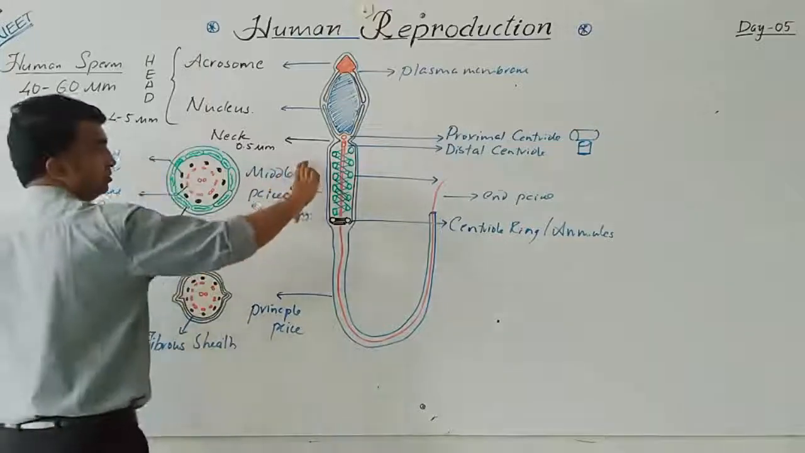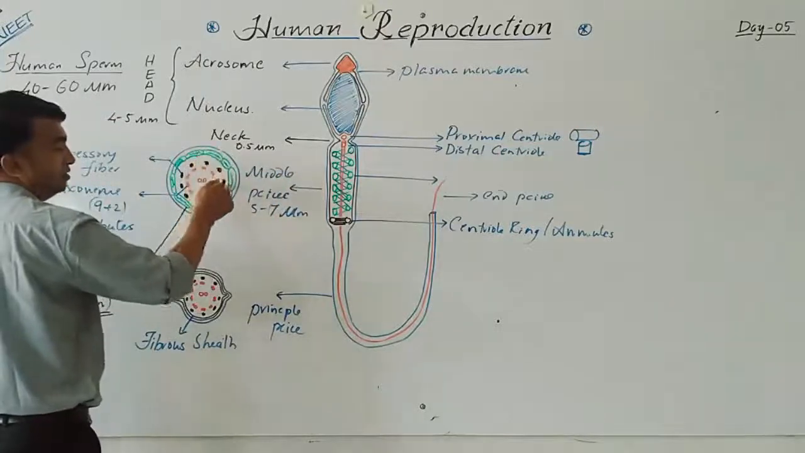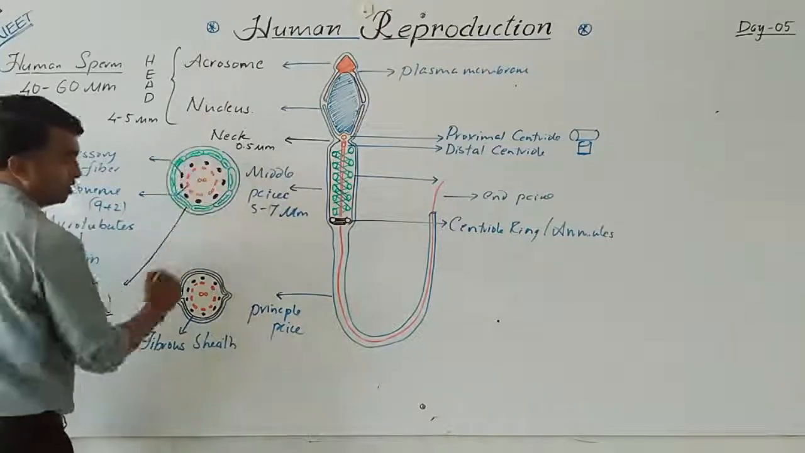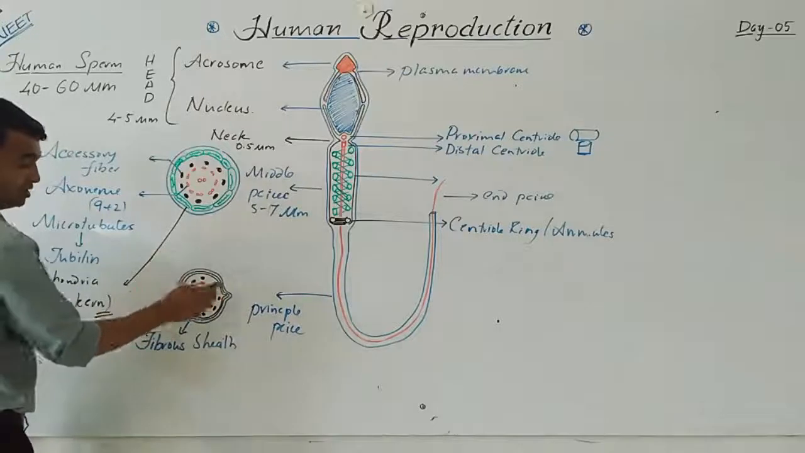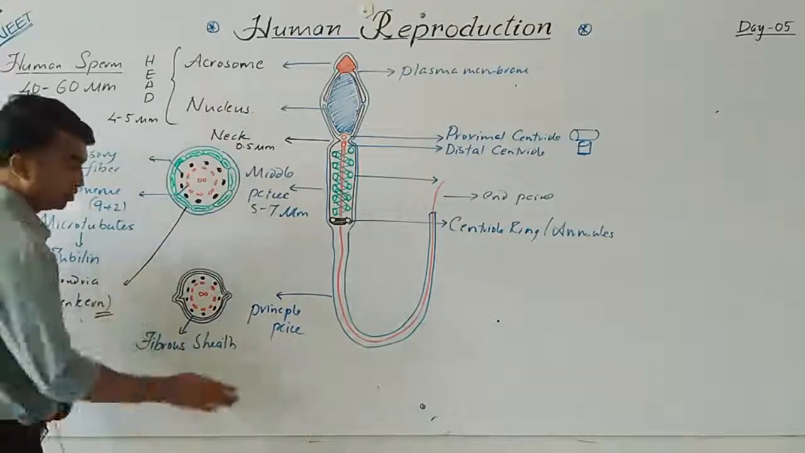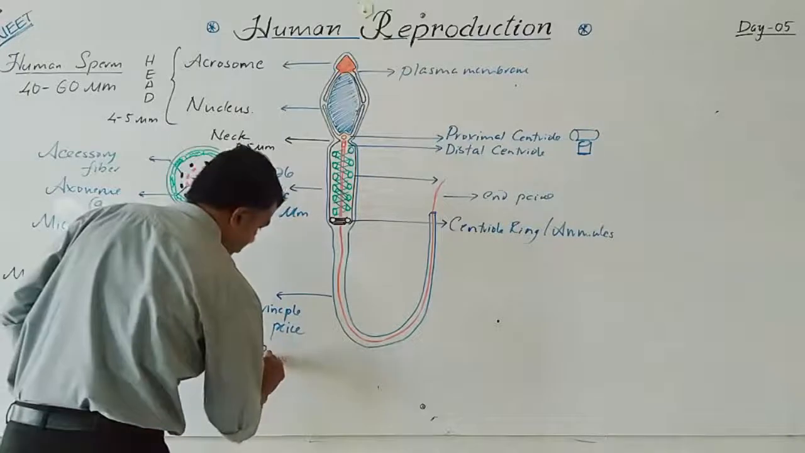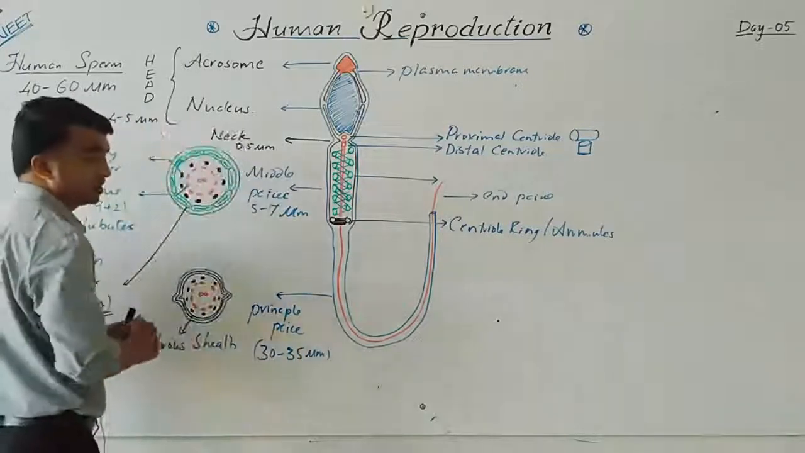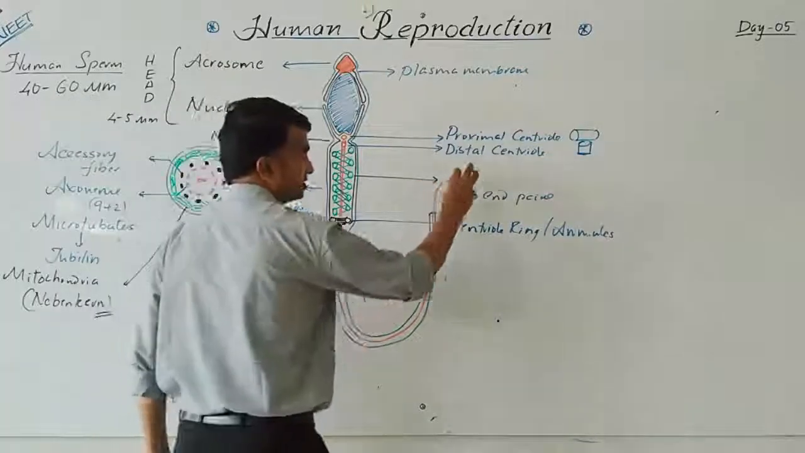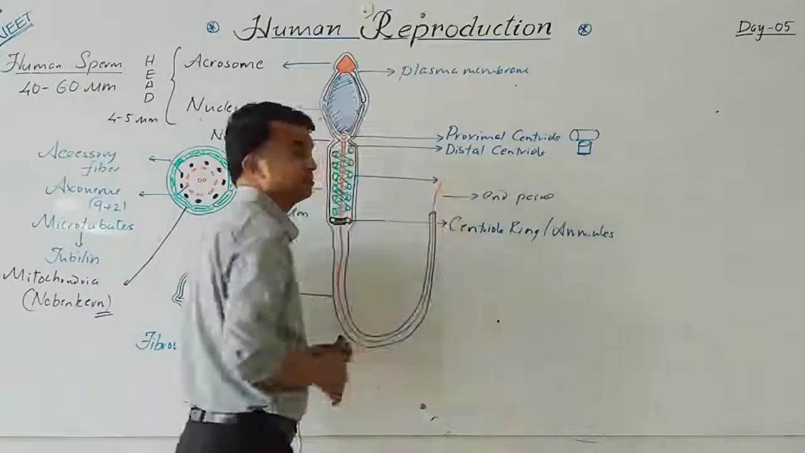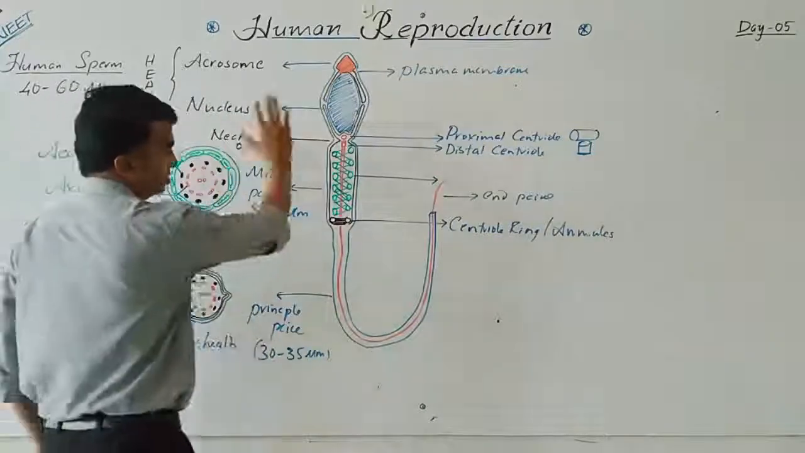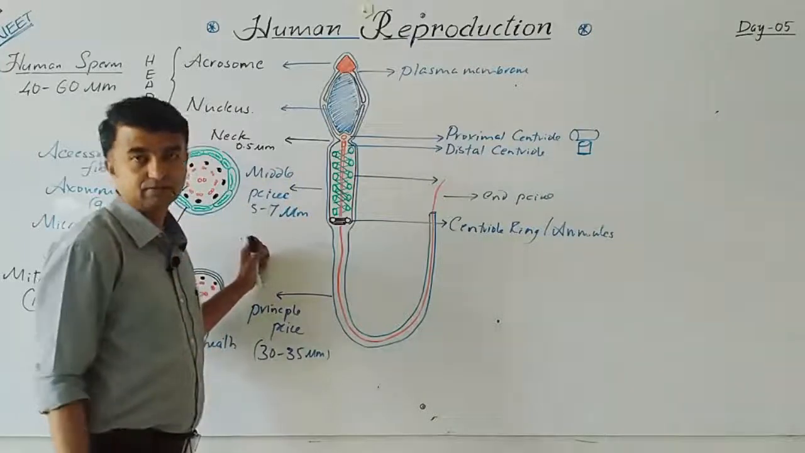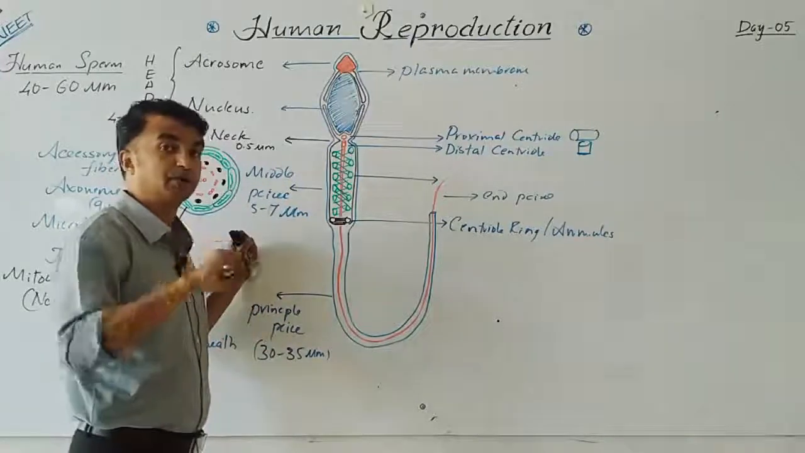Can you differentiate? In the middle piece, the axoneme is there, accessory fibers are there, and mitochondria are spirally arranged, called the Nebenkern, followed by the plasma membrane. Here the mitochondria are absent; instead, the fibrous sheath is there. The principal piece is almost 30 to 35 micrometers in length, covered by the plasma membrane. The end piece is the last portion where the plasma membrane is absent. In the complete structure, the amount of cytoplasm is very little, as it is lost during spermiogenesis.